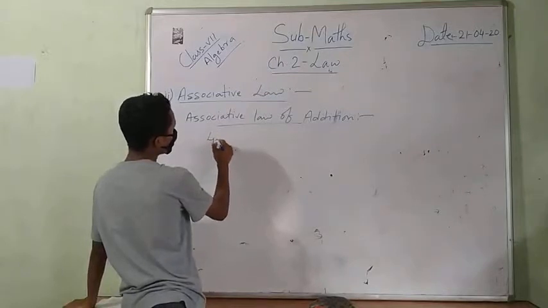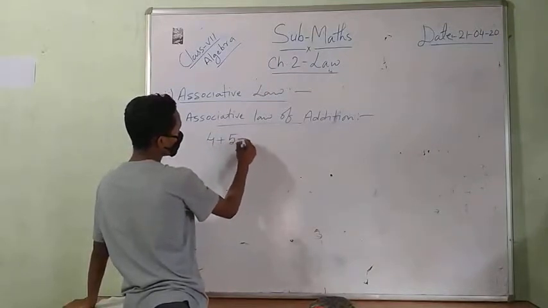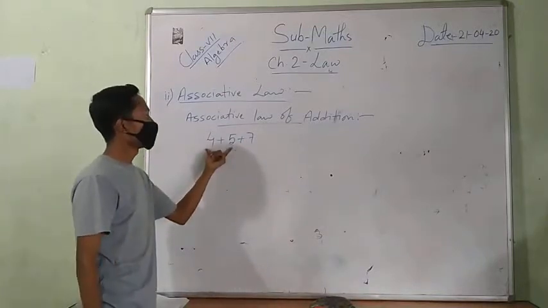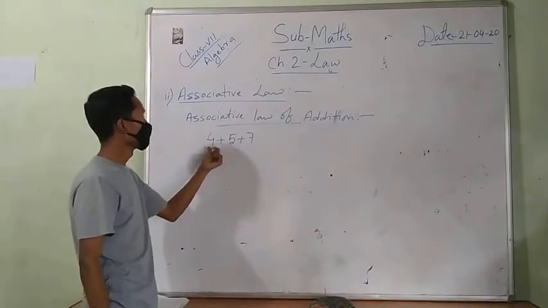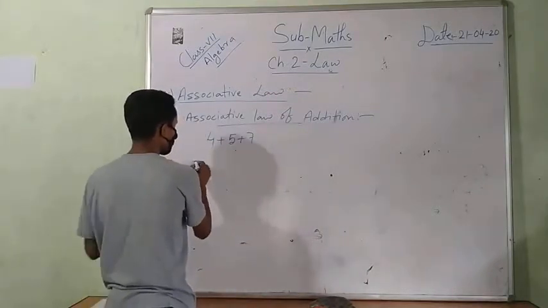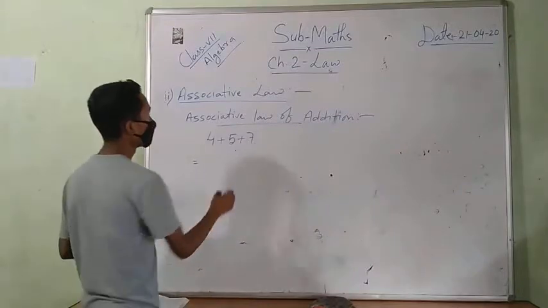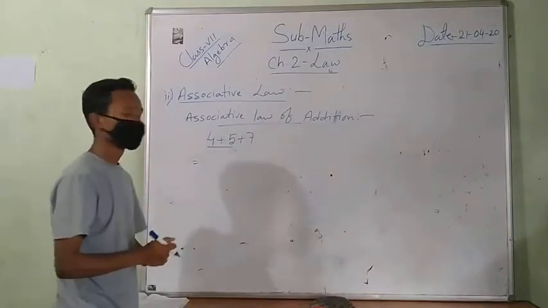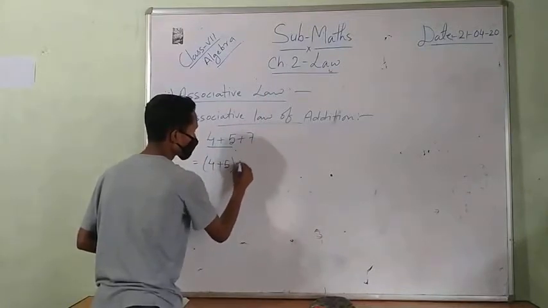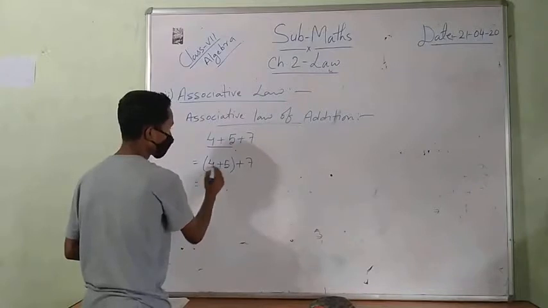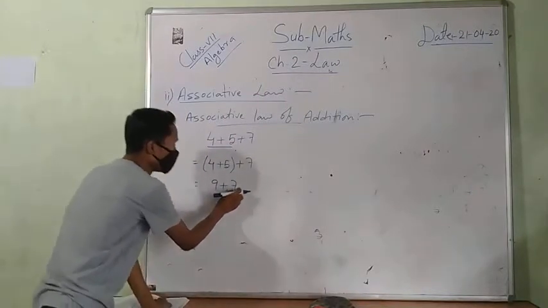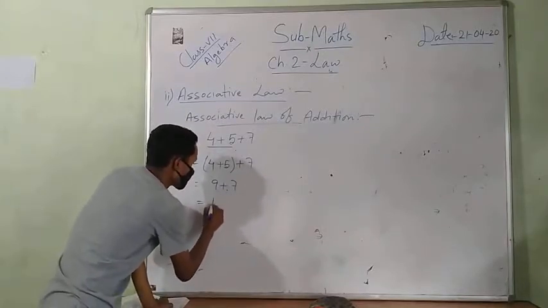Suppose I write 4 plus 5 plus 7. Suppose I add the first two numbers first, then I write them in a bracket: 4 plus 5, plus 7. 4 plus 5 is 9. Then I add 7. 9 plus 7 is 16.